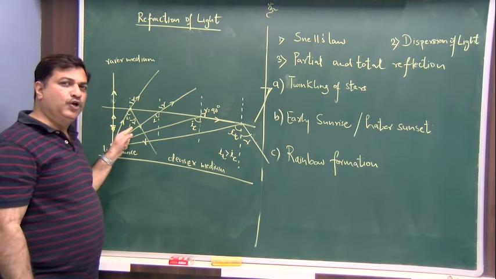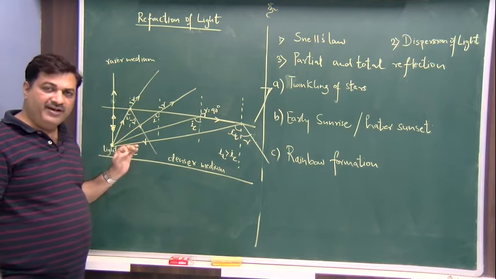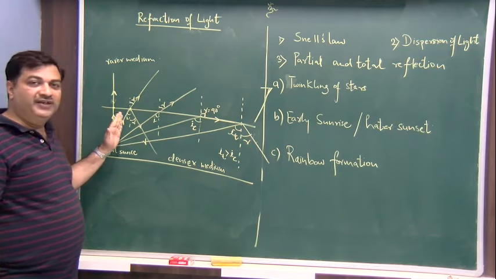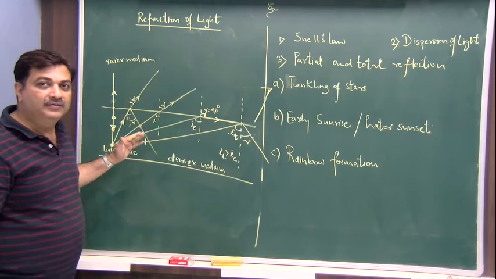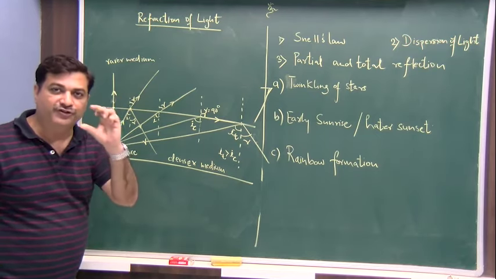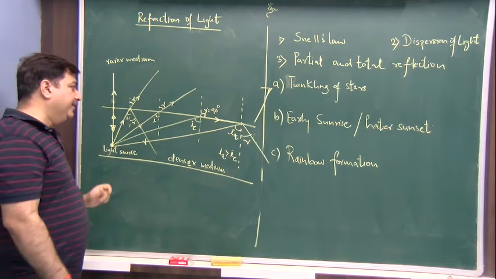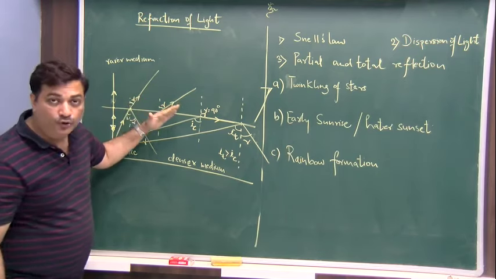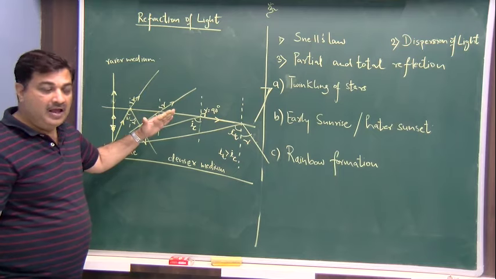Now, according to Snell's law, sin i upon sin r should be a constant. So if you go on increasing the value of i, the value of r should also increase so that the ratio is constant. That is why, if you see here, when i is increased, r also increases.